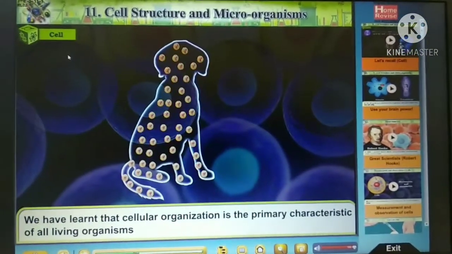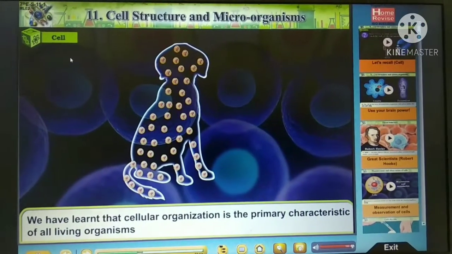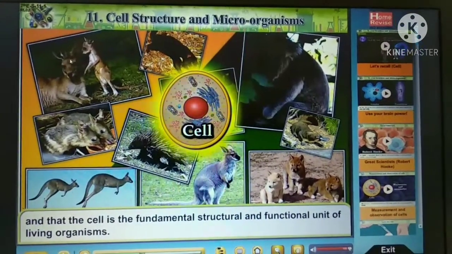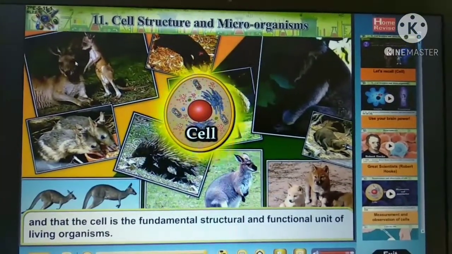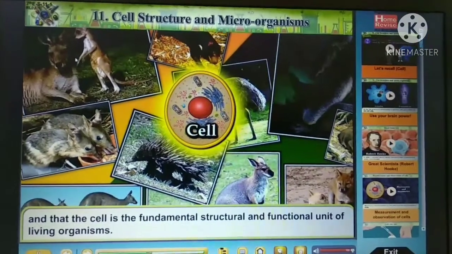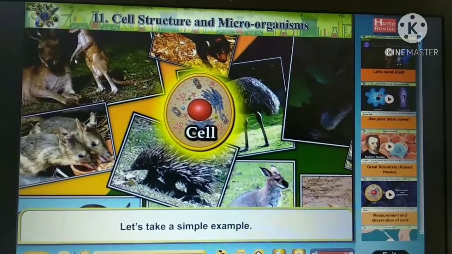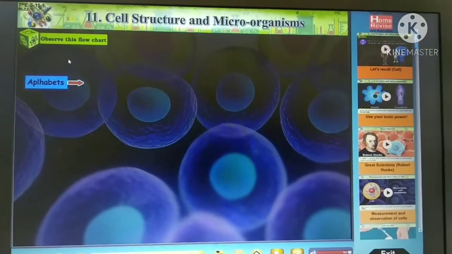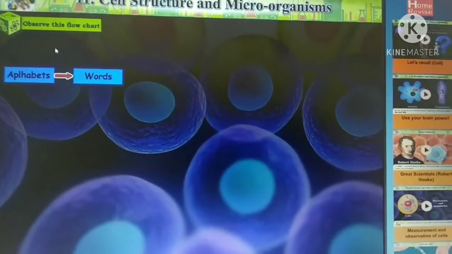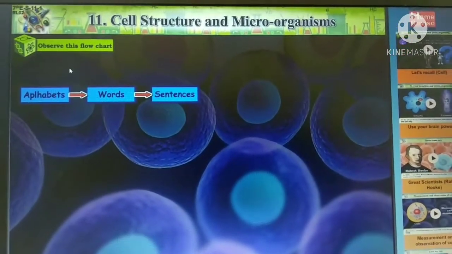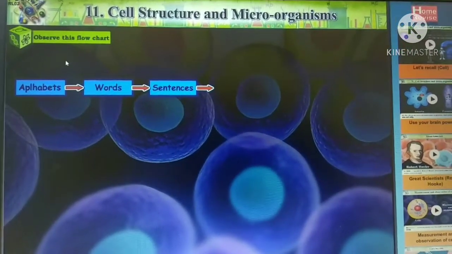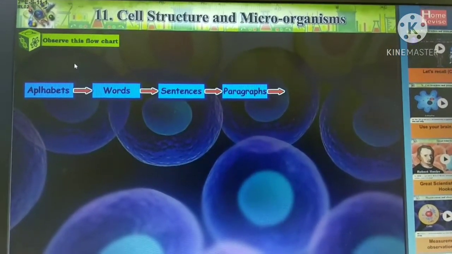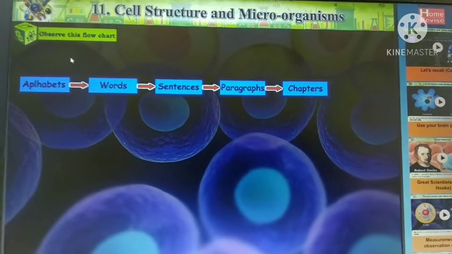We have learned that cellular organization is the primary characteristic of all living organisms and that the cell is the fundamental structural and functional unit of living organisms. Let's take a simple example. Complete the flow chart. First is alphabet, then words, sentence, paragraphs, chapters and book.